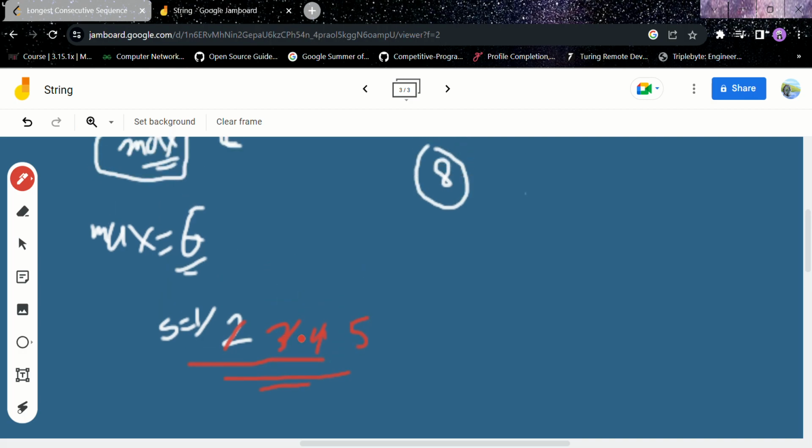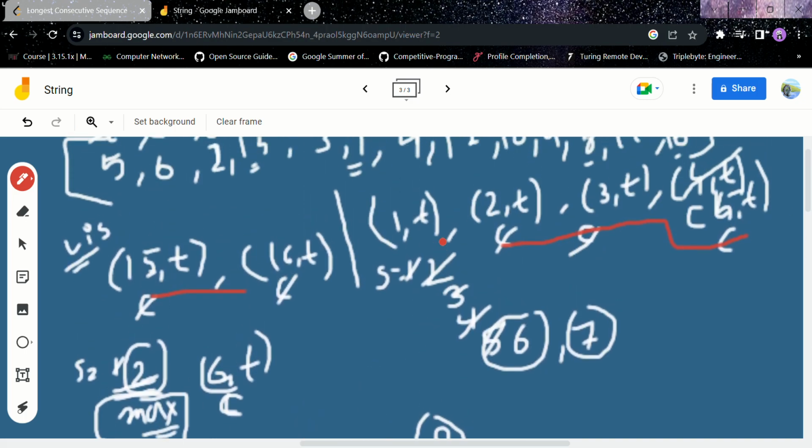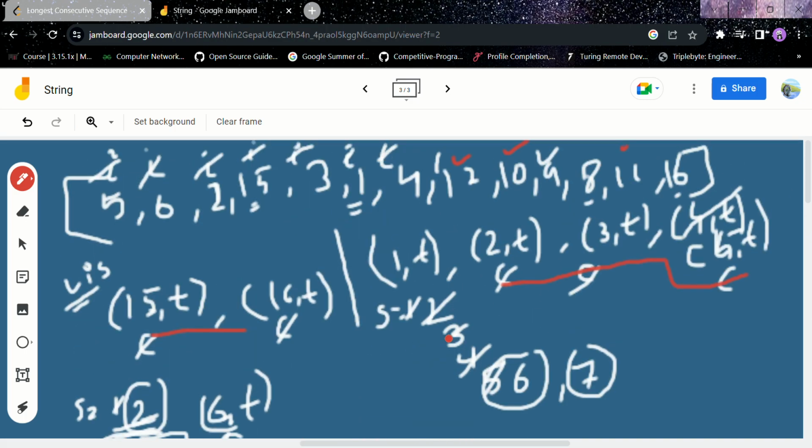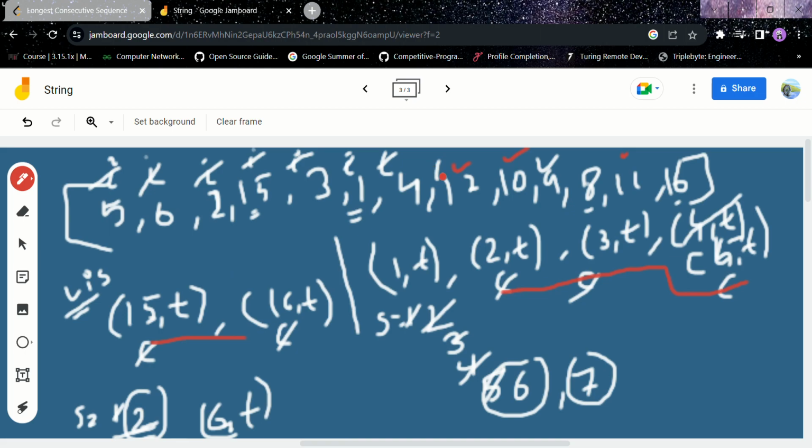Now we'll check which one is maximum, 5 or 6. 6 is the maximum value. So the while loop terminated, and again we will traverse from here. This was our 12, 10, 9, 8. Okay, we traversed till here.